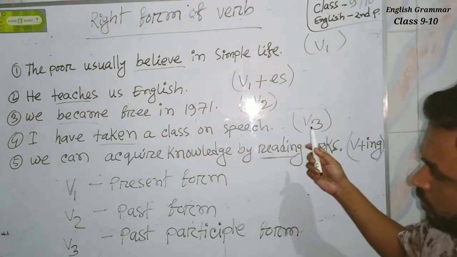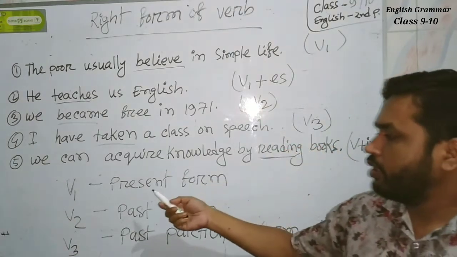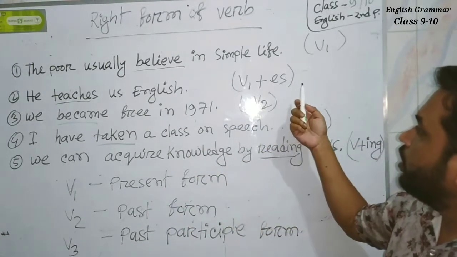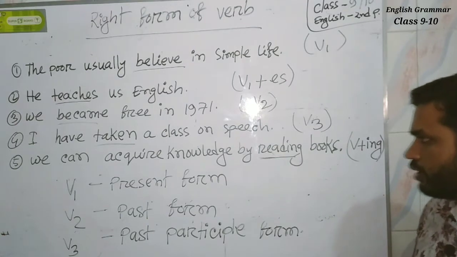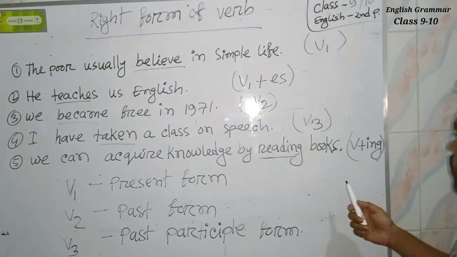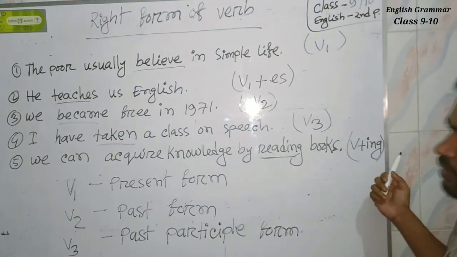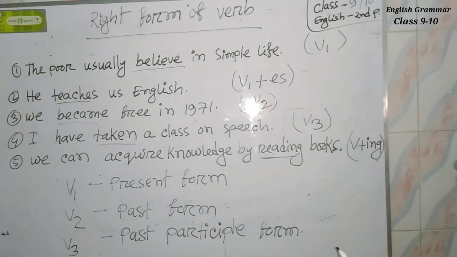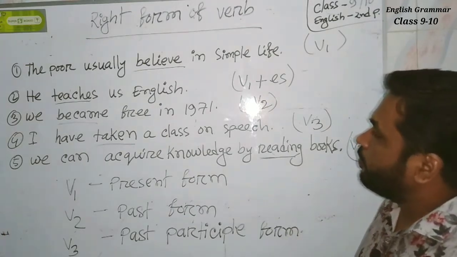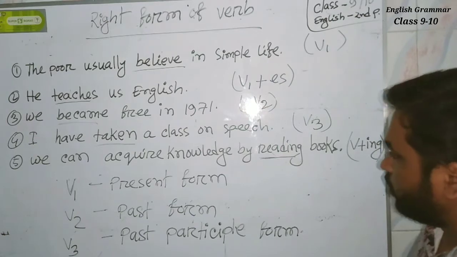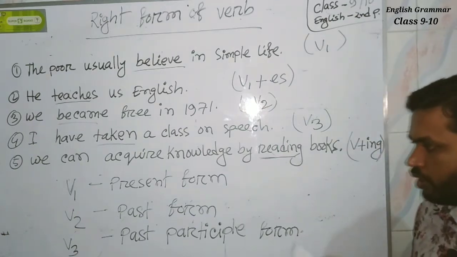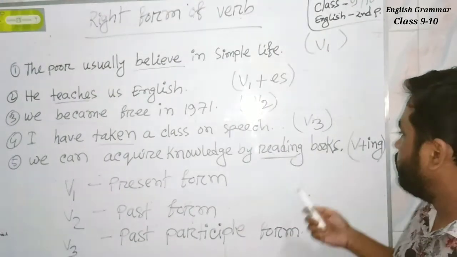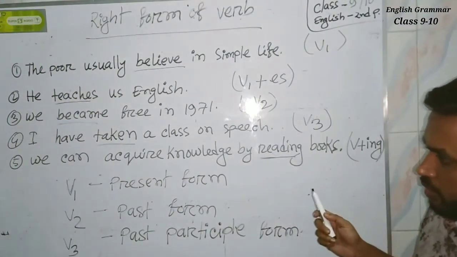That means we sometimes use B1, sometimes B2, sometimes B3, and sometimes B plus ing. So to know the right form of verb, we have to know where to use B1, where to use B2, where to use B3, or where to use B plus ing.